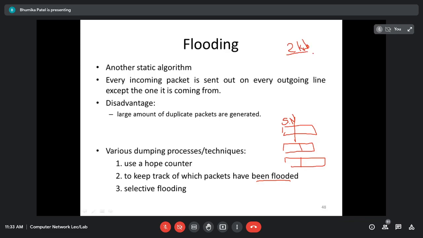For example, I have a 10 KB message. You will divide the 10 KB into 2 KB parts, so there will be 5 packets. For the single message, you are dividing it into different packets, each of size 2 KB, because that is my maximum transmission unit. So I'm giving them sequence number 1, sequence number 2, sequence number 3, sequence number 4.